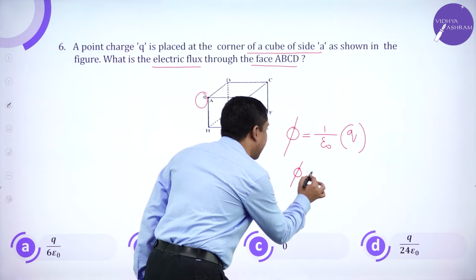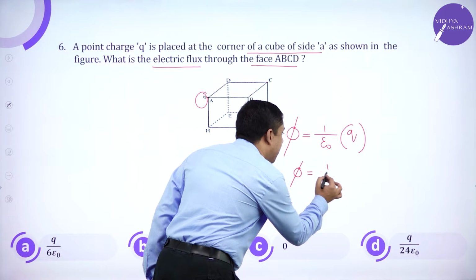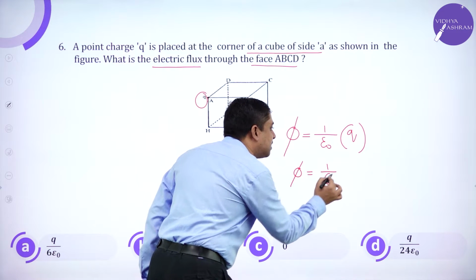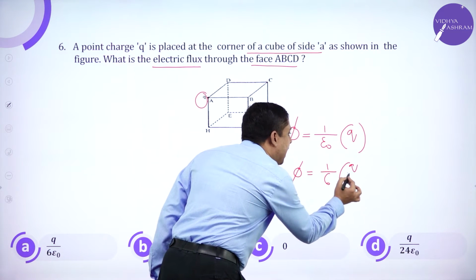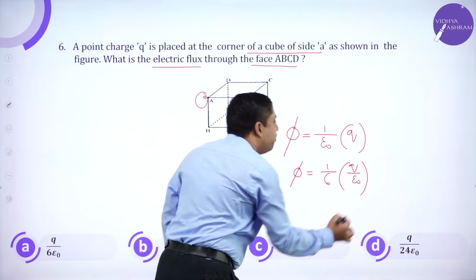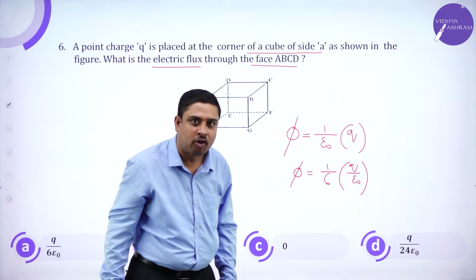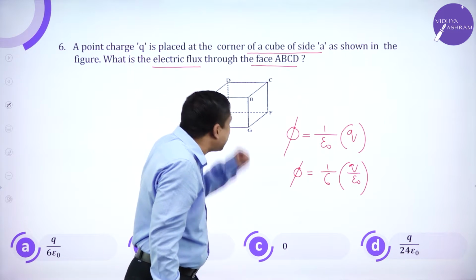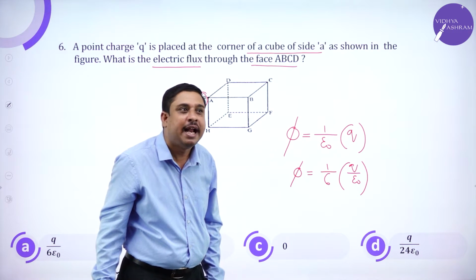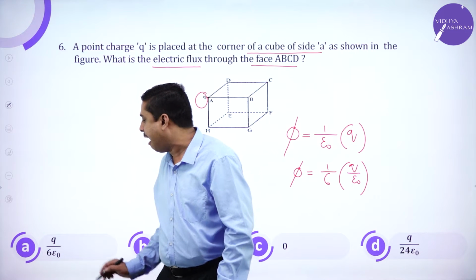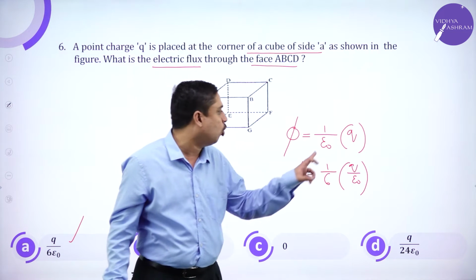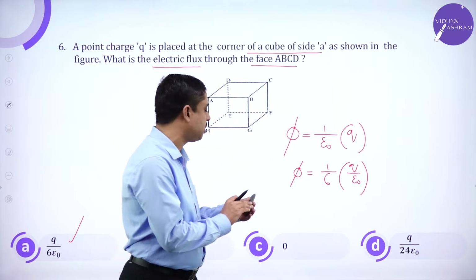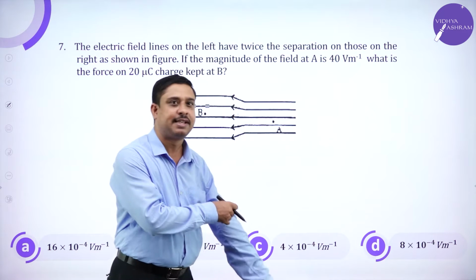So flux is 1 by 6 among those 6 faces, Q by epsilon naught. Basic application of Gauss law. Only one face out of the 6 present, I am calculating the flux. So the answer has to be Q divided by 6 epsilon naught. Very interesting now.